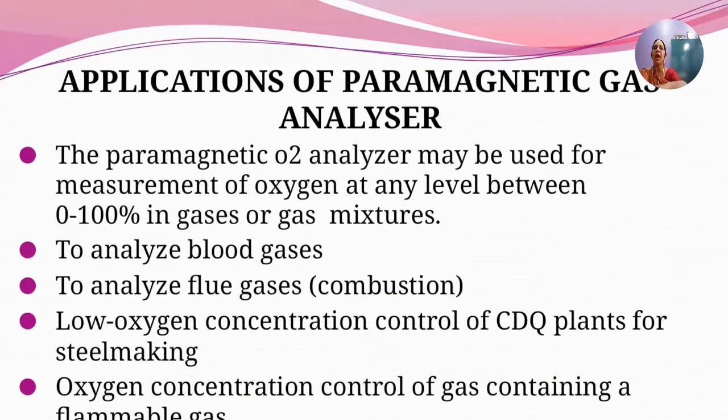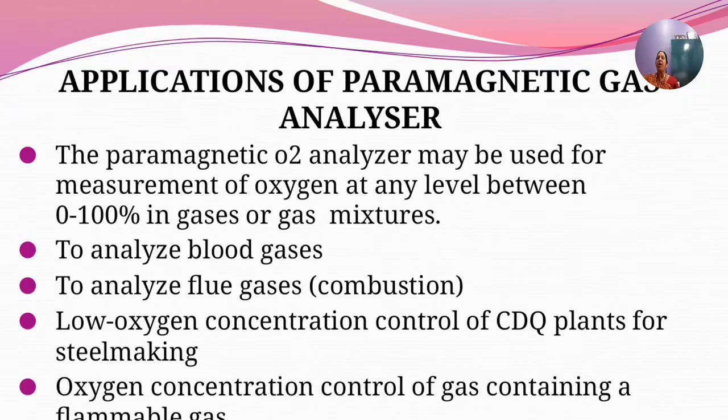Then coming to the applications of paramagnetic gas analyzers. The paramagnetic oxygen analyzer is used for measurement of oxygen at any level between 0 to 100% in gases or gas mixtures.